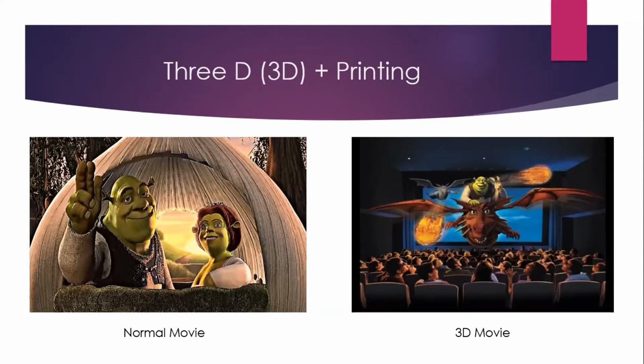Actually, there is another difference in 3D and normal movies. The difference is that while watching a 3D movie, we need to put on some special glasses, and while watching a normal movie, we don't need any special glasses for that.